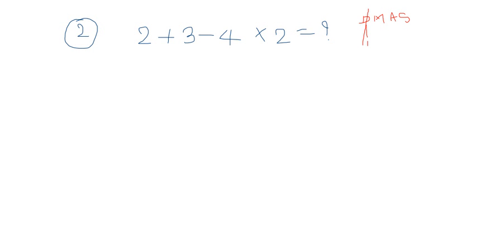Then give the preference to whom? Multiplication. Is multiplication there? Yes. Where is that multiplication? Here. Then write the same statement, 2 plus 3 minus 4 into 2. 4 twos are 8. Then the multiplication is also completed. Then go for the next step.